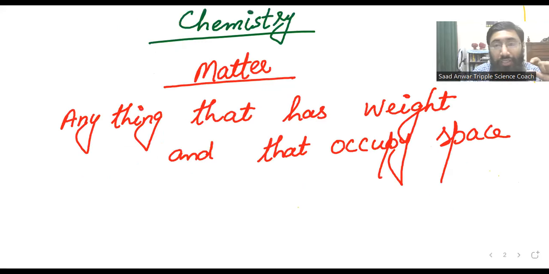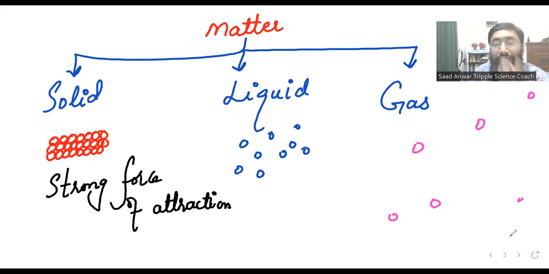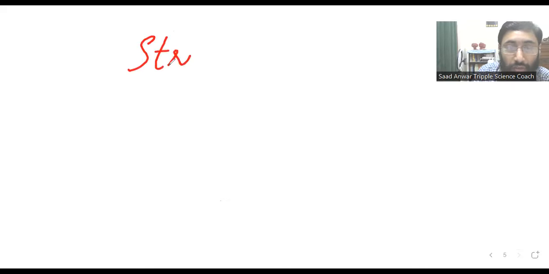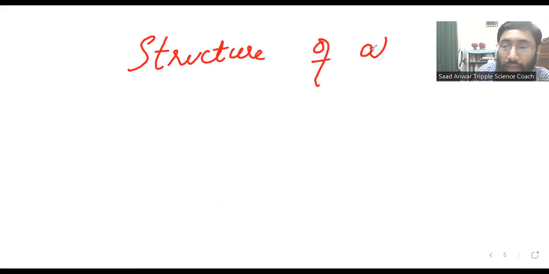So we discussed matter: anything that has weight and occupies space. Then we categorized matter in three forms. Then we talked about the atom. Atom is the basic unit of matter. The next thing we are going to discuss, guys, is the structure of the atom. We will understand the structure of the atom, and we will learn a few tricks.